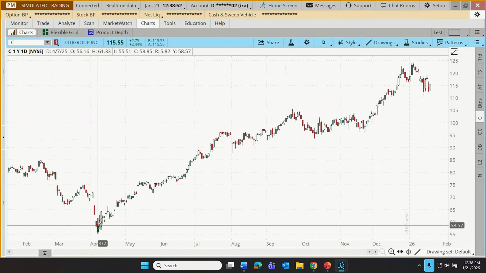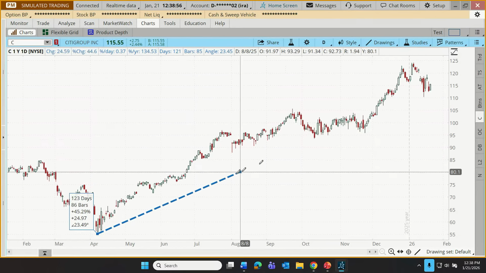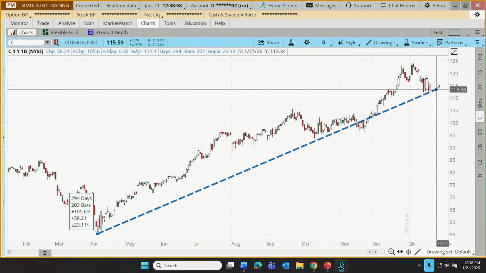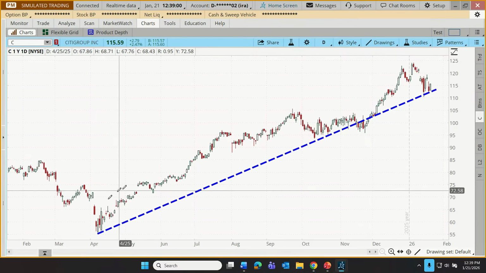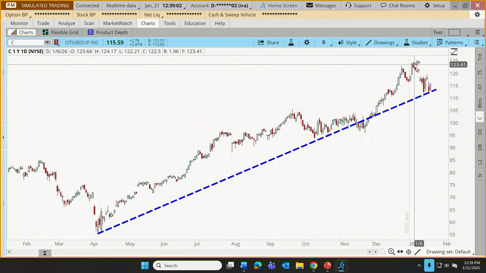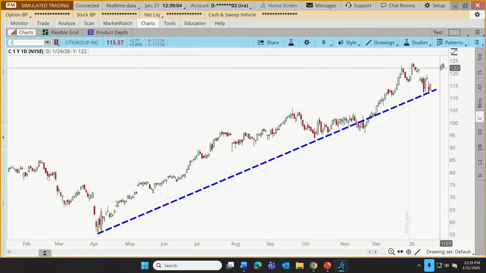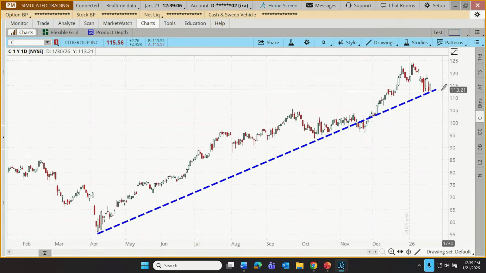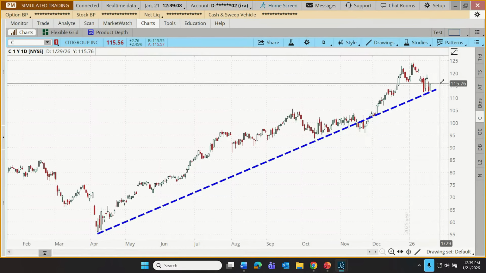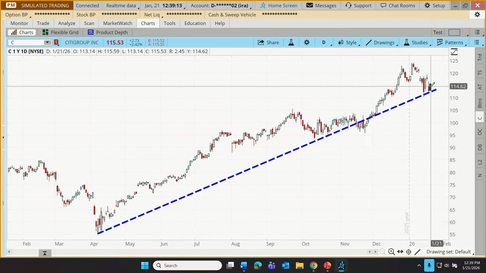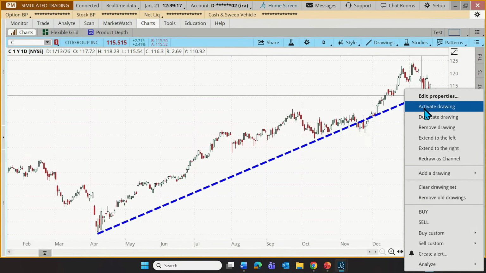So let's say that we notice that the stock is going upward. Maybe we want to draw what's called a support or a price floor. Starting down here, that's our first click, and then move up here and do our second click. And maybe to a would-be trader, that may indicate if price comes back down again, they might expect it to bounce off that floor subsequently. It's not a guarantee, but that's how a drawing is made.